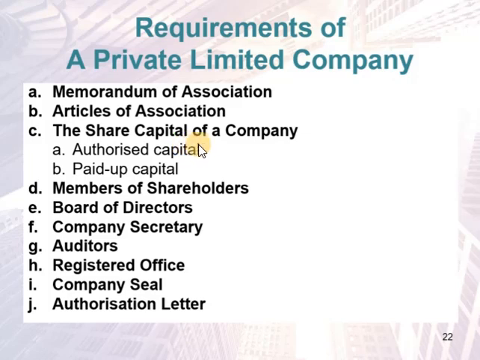The share capital of a company: there are authorized capital and paid-up capital. The authorized capital is the maximum limit of capital of a company. This capital must be recorded in Memorandum of Association and Articles of Association. Paid-up capital is the actual share issued to the members. It is part of the authorized capital to be paid by the members. It is also a major source of the company's financial requirements.